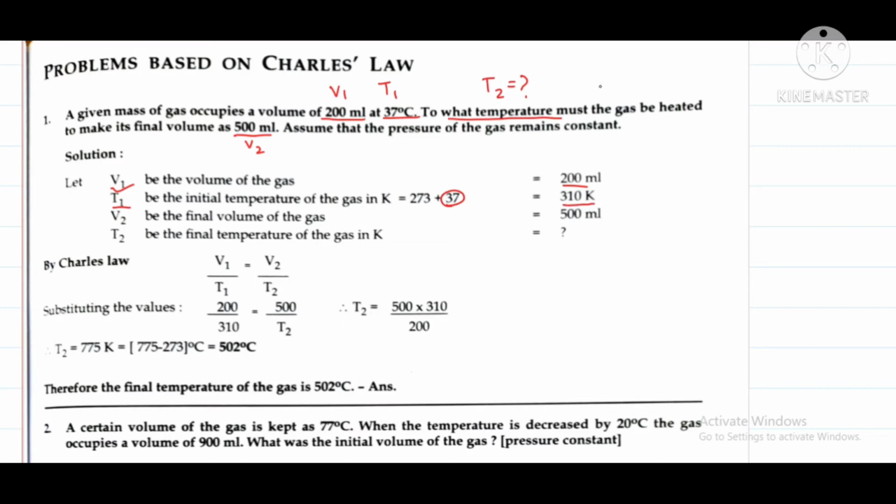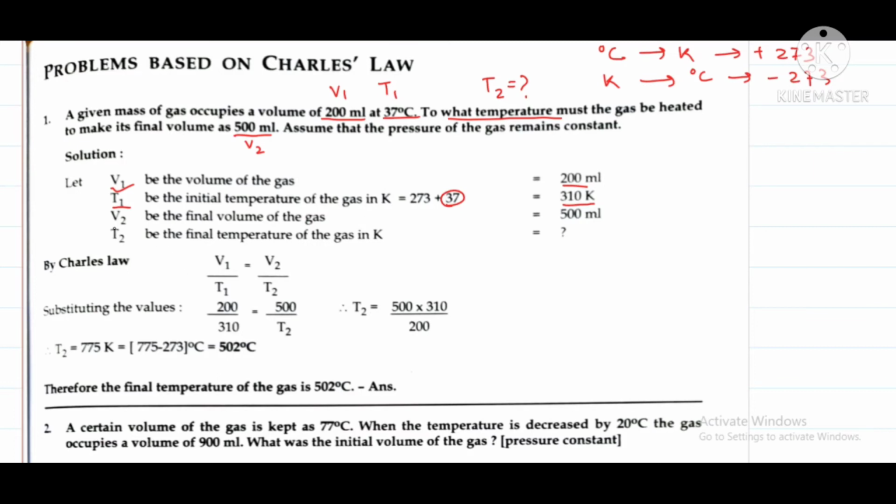Remember students, whenever we need to convert degree Celsius to Kelvin, we have to add 273, and whenever we need to convert Kelvin to degree Celsius, we have to subtract 273. Remember, Celsius to Kelvin plus 273, Kelvin to Celsius minus 273.